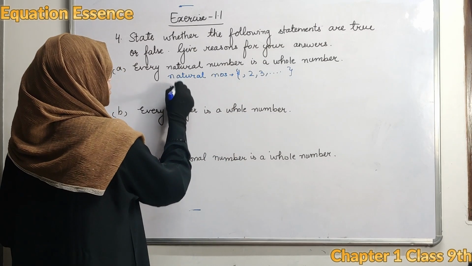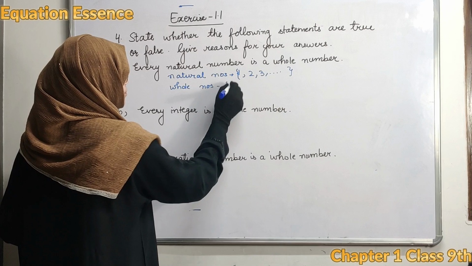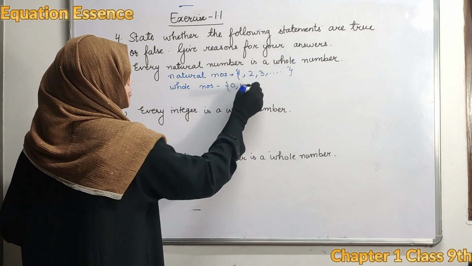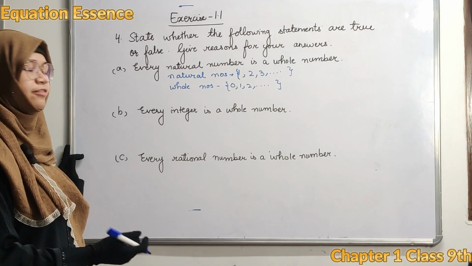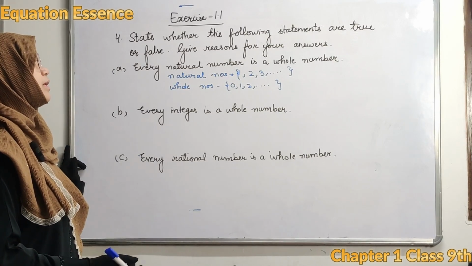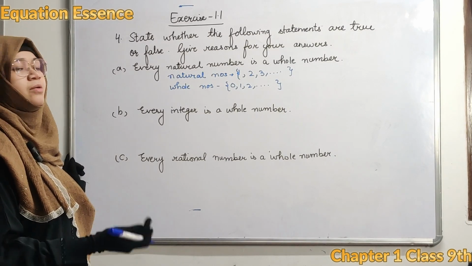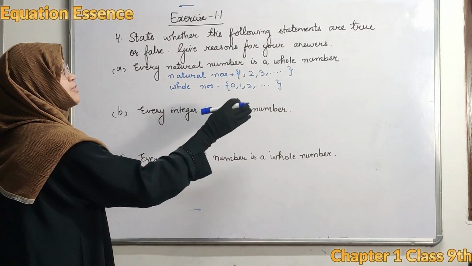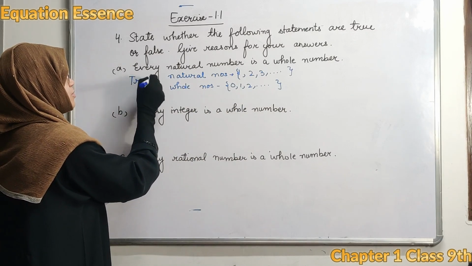And what are whole numbers? Whole numbers are 0, 1, 2, 3, and so on. So is every natural number a whole number? Yes, every natural number is a whole number because whole numbers consist of every natural number plus 0. So this is true.